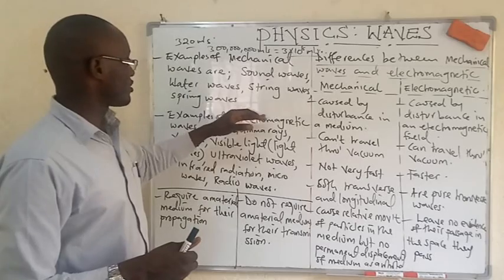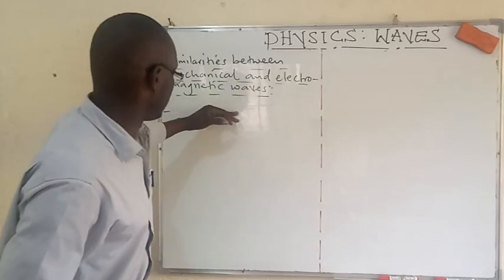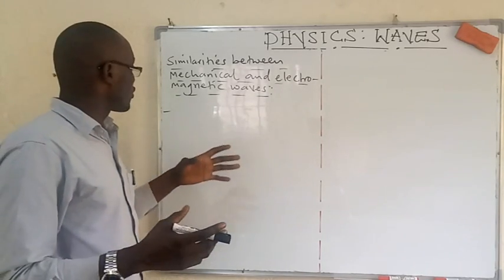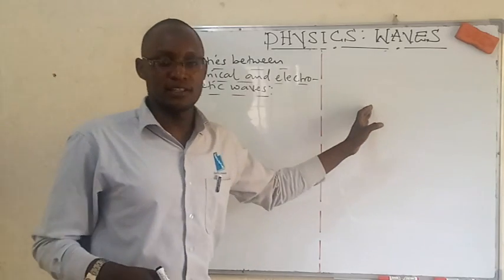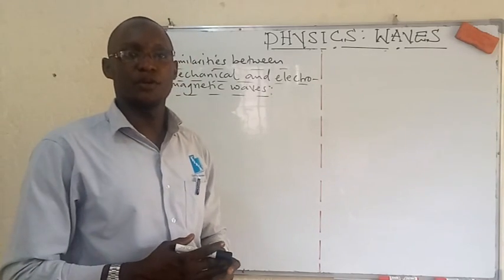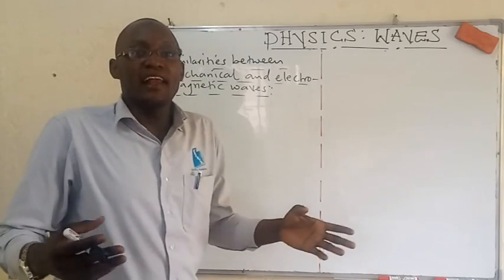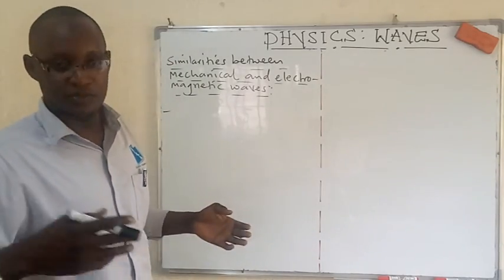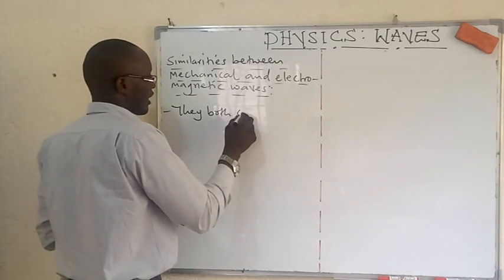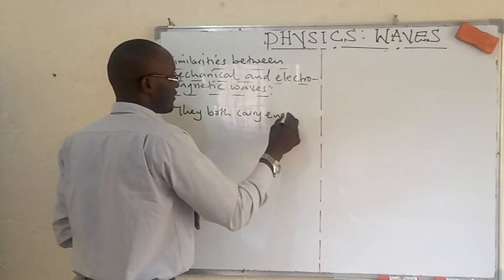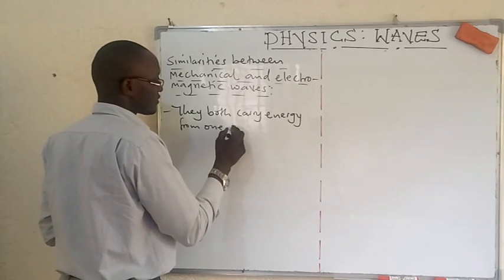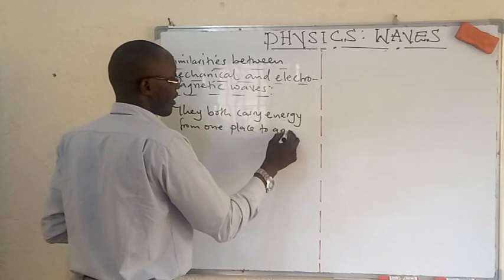Now, what about the similarities? A person can ask you to talk about the similarities between mechanical and electromagnetic waves. So what are those similar features, according to the way we have defined electromagnetic and mechanical waves, dear viewers? Oh, they both carry energy. Good, from one place to another. My student has answered that. They both carry energy from one place to another.